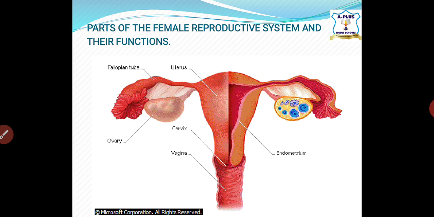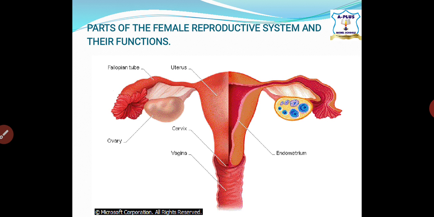That means when the egg is produced in the ovary, it travels through a funnel-like structure known as what? The fallopian tube or the oviduct. Another name for oviduct is the fallopian tube. This is where it's stationed for the reception of sperm for its fertilization. That means fertilization takes place in this place.